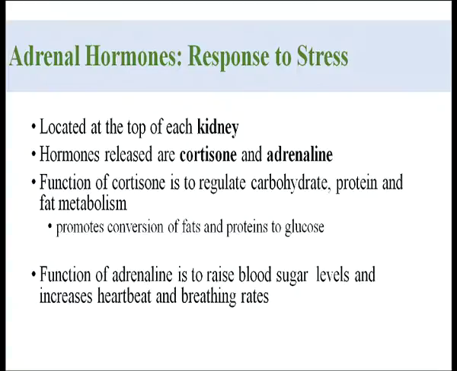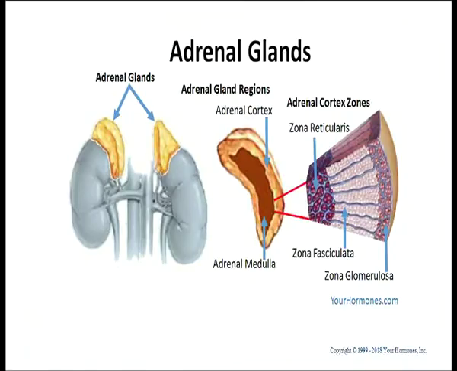It is located on the kidney, and it secretes the hormones cortisone and adrenaline. The function of cortisone is to regulate carbohydrate, protein and fat metabolism, while adrenaline raises the blood sugar level and increases the heartbeat and breathing rate. This is the adrenal gland. It contains two parts, the adrenal cortex as well as the adrenal medulla.